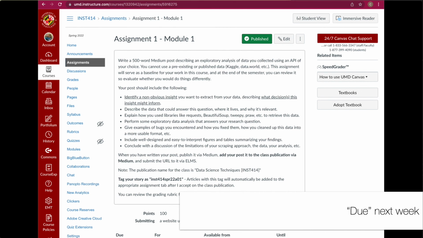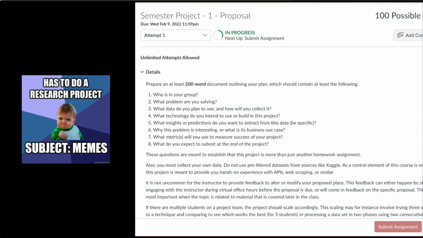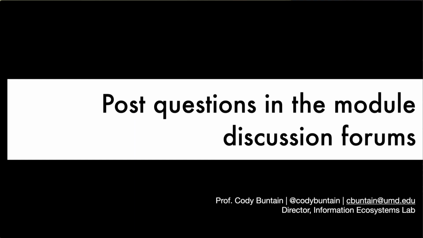And there are resources on GitHub that I mentioned earlier. Finally, your semester project, the proposal for that is due next week. Make sure you're making progress on that. If you have any questions about any of this, or any of these announcements, or any of the material that I will cover today, by all means post on the discussion forum for Module 1, and come by my office hours or send us an email if you have any questions.